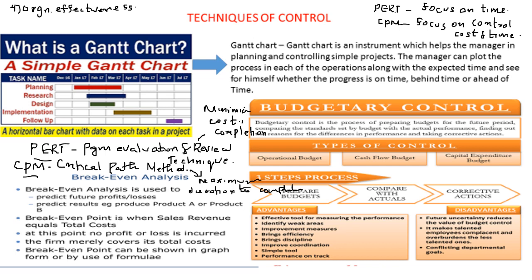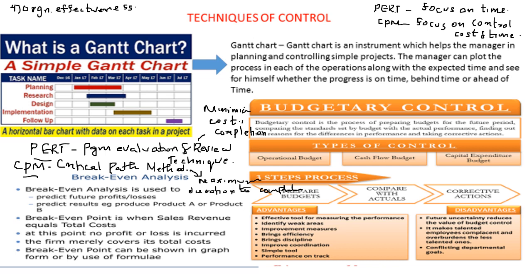Now let's look into the techniques of control. There are different techniques of control. First is the Gantt chart. A Gantt chart is an instrument that helps the manager in planning and controlling a simple project. Looking into the Gantt chart here, we can easily make out that the planning activity is scheduled from January 2017 to March 2017.